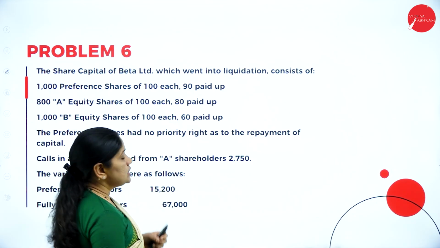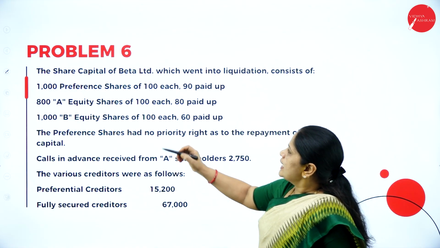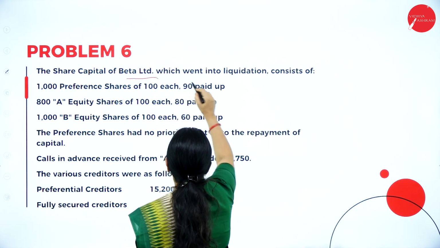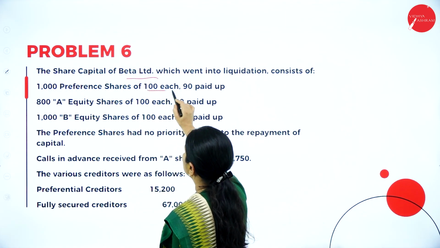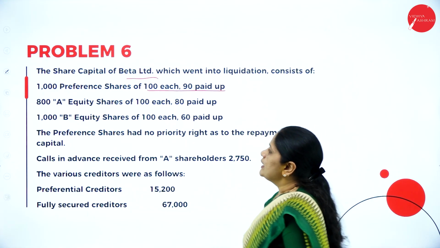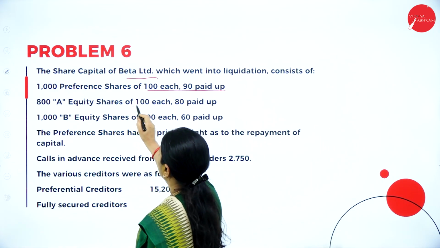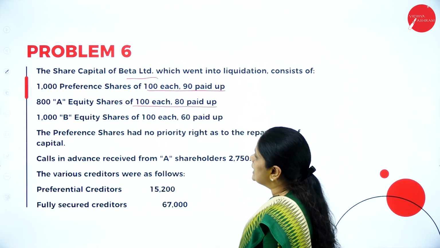So we go to the next problem, that is problem 6. The share capital of Beta Ltd, which went into liquidation, consists of 1,000 preference shares of rupees 100 each, rupees 90 paid up. Then 800 A equity shares of rupees 100 each, rupees 20 paid up.